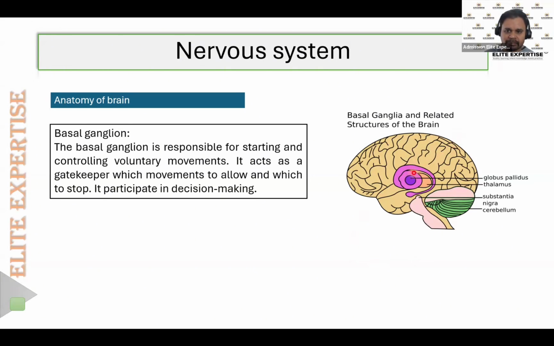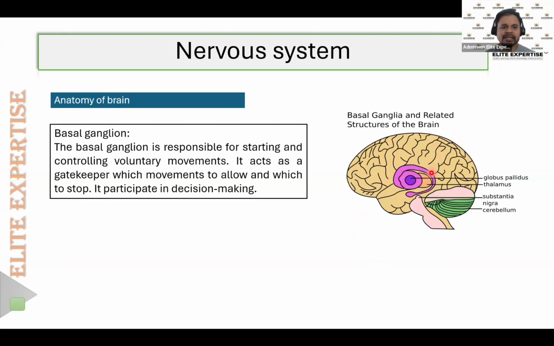Then from there, the basal ganglia is the main part that will decide. Okay, so it participates in decision making. The basal ganglia is the main part that will decide, and immediately it will send the efferent reflexes to the skin, and it will ask our body to remove the hand from that site of fire. Okay, so in this way, the basal ganglia plays a major role.